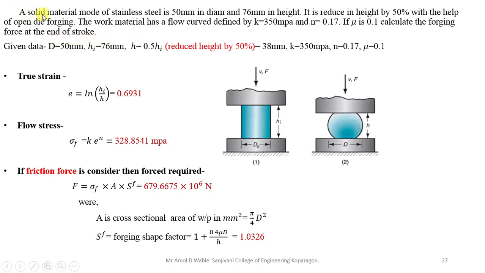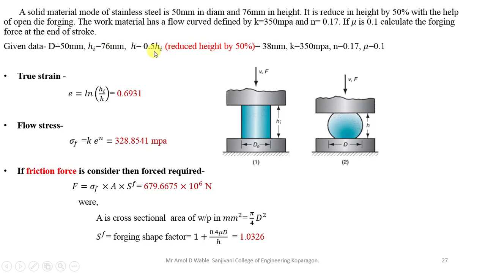So while reading a problem, you should know which values are given and what we are asked to find out. So write down the given data. Here D is 50 mm, initial height was 76, and the final h is what? It is 50% of the initial height, as it is reduced by 50%. So what is 50% of 76? It will be 38, or you can multiply 0.5 into HI.